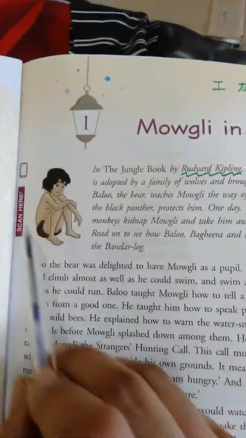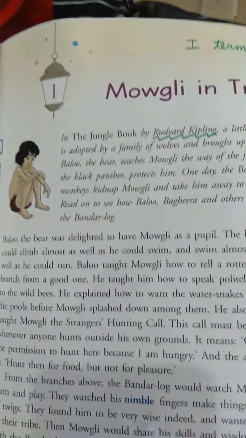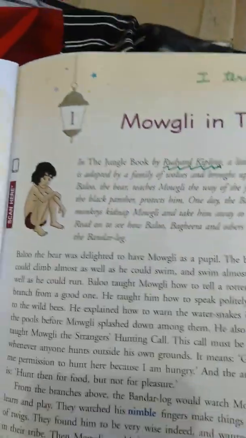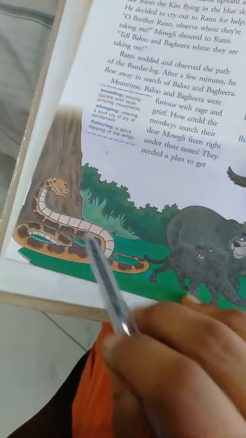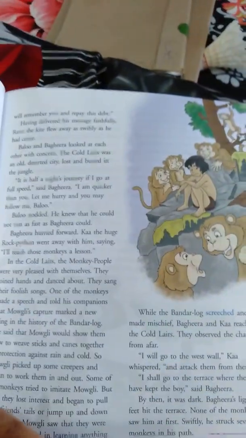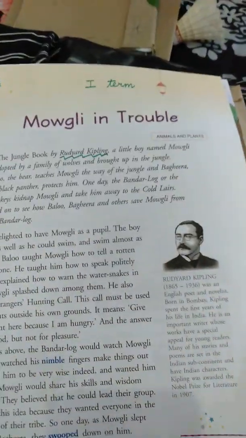Here, there is the picture of Mowgli. And I wish that in your notebooks, you draw any picture from this chapter to make your notebooks more colorful, and write something about the characters of the picture which you are going to draw. See here, Mowgli is given, then on the next page Bagheera is there, Baloo is there, Kaa is there, Rama is there, then we have the monkeys in this picture. You can draw any picture of your choice in your notebook on the very first page and write something about that picture or the character which you are going to draw.